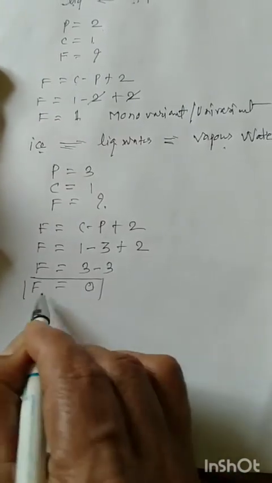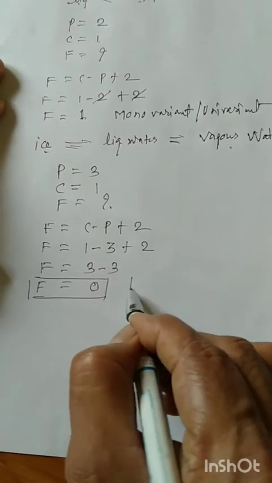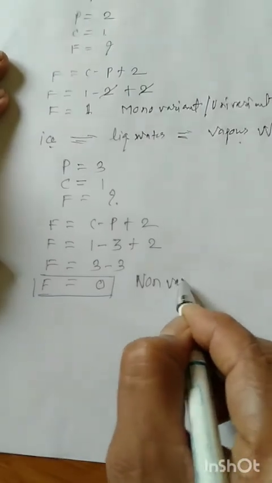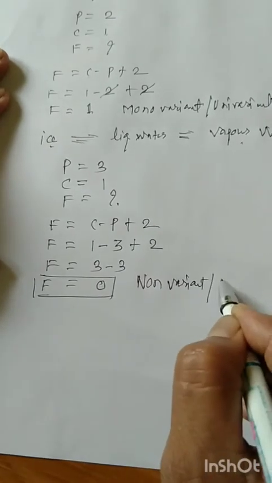The degree of freedom is 0, the system is non-variant or invariant.